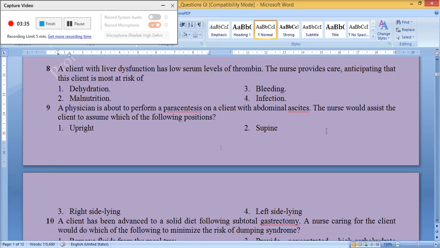A client with liver dysfunction has low serum levels of thrombin. The nurse provides care anticipating that this client is most at risk of 1. Dehydration. 2. Malnutrition. 3. Bleeding. 4. Infection. The correct answer is 3. Bleeding.